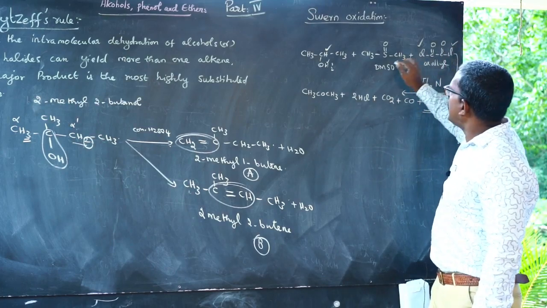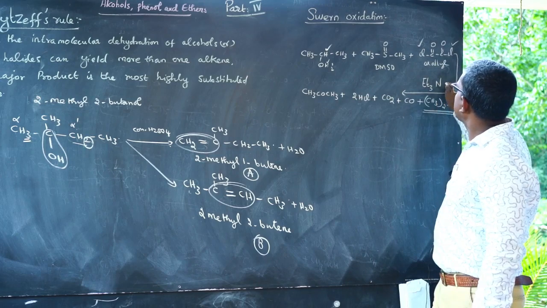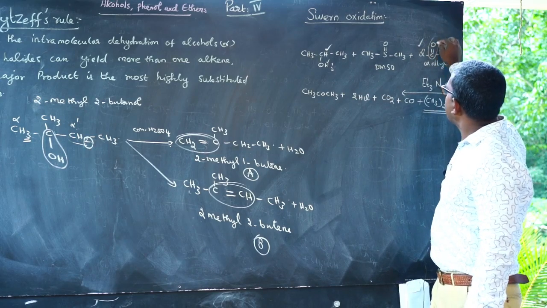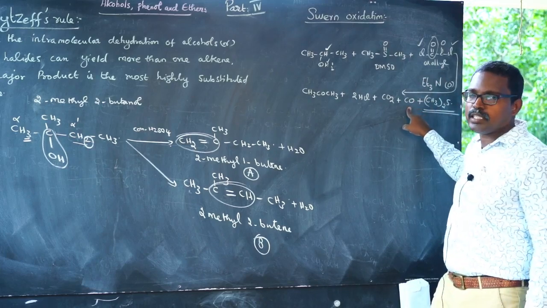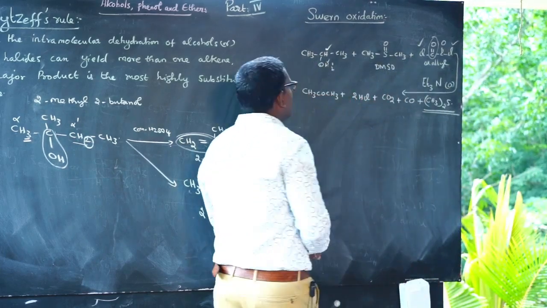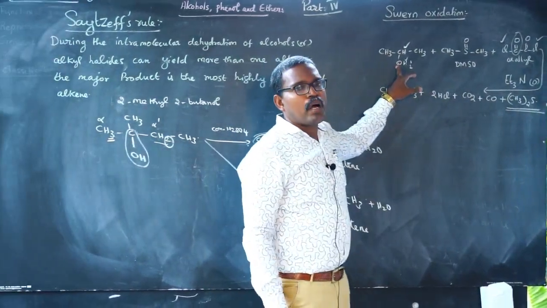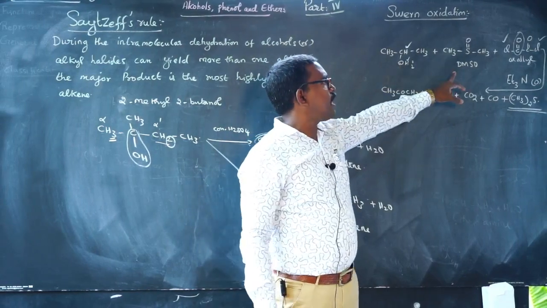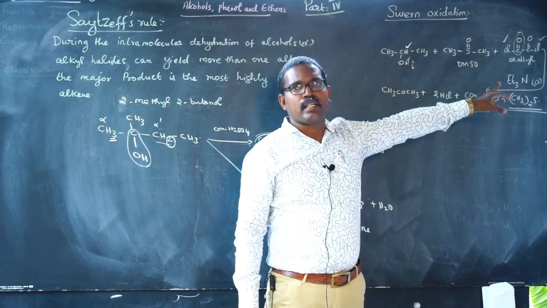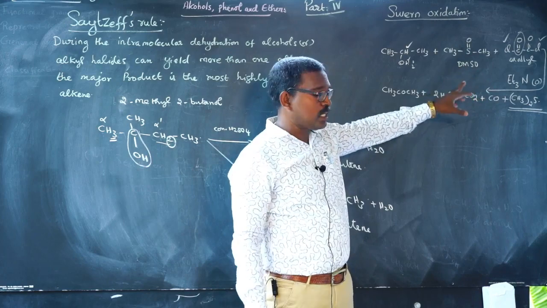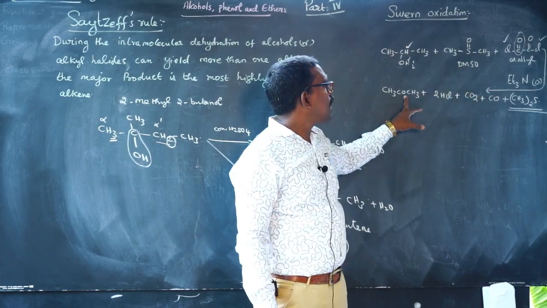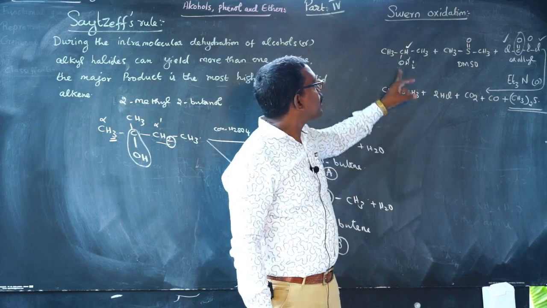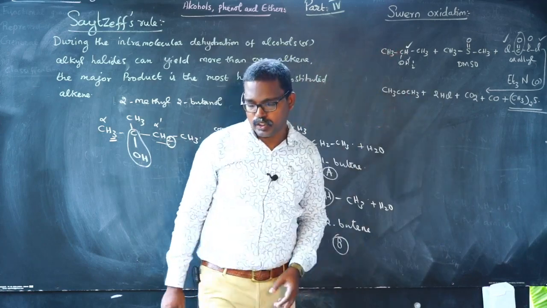In the oxidation process, carbon monoxide and carbon dioxide are also formed. So this is Swern oxidation: alcohol reacts with dimethyl sulfoxide in the presence of oxalyl chloride and triethylamine to give a ketone as the product.